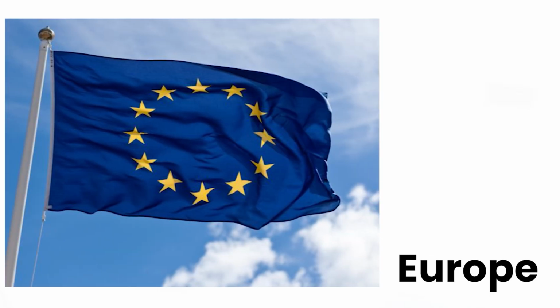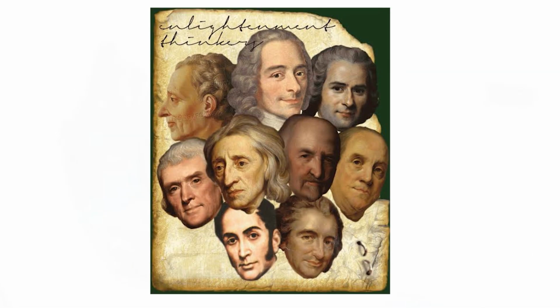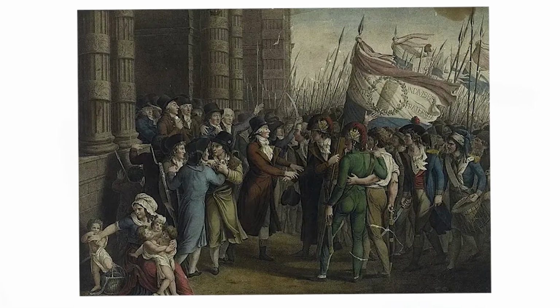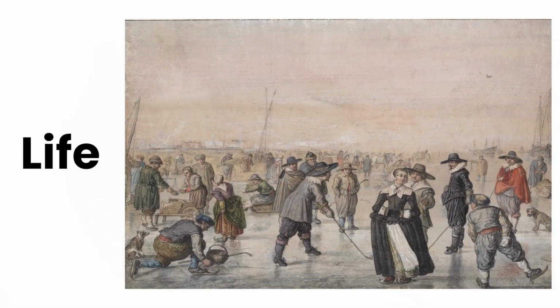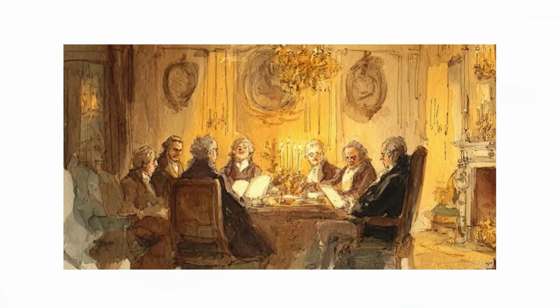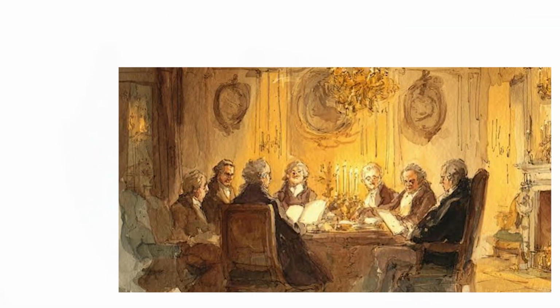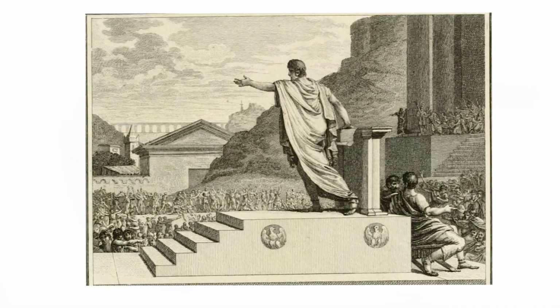Let's start with liberalism. Liberalism developed in Europe during the 17th and 18th centuries, especially during the Enlightenment. Thinkers such as John Locke argued that people were born with natural rights, including life, liberty, and property. Government, according to Locke, did not receive its authority from God, kings, or tradition. It received authority from the consent of the people.